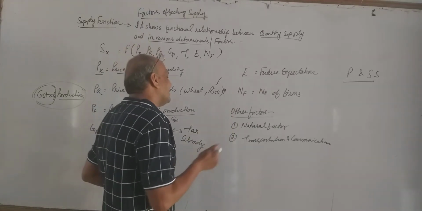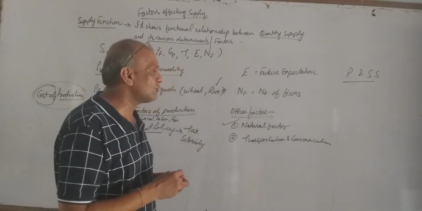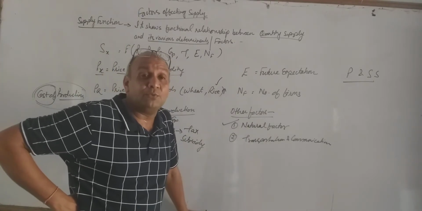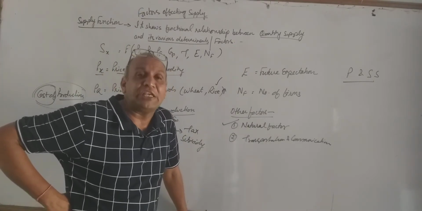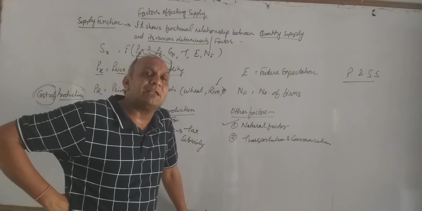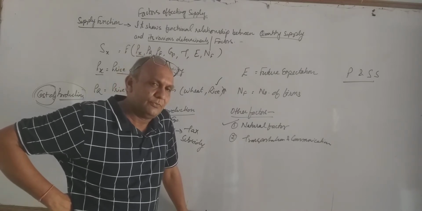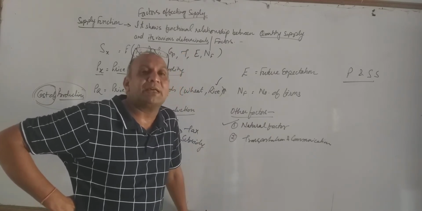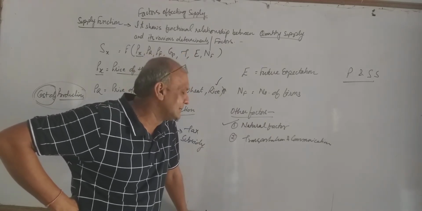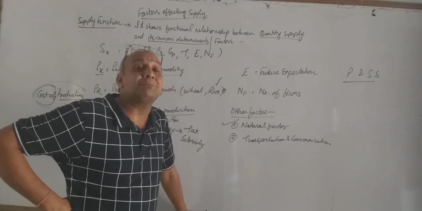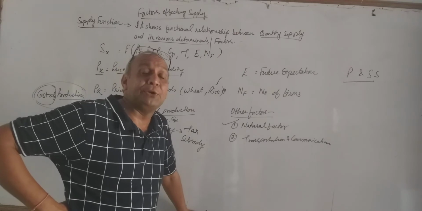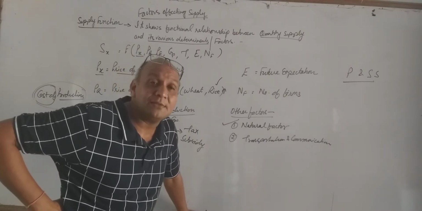Next, other factors. In other factors, like natural factors. What is the meaning of natural factors? Here, natural factor means those productions which are totally in the hands of nature, not in our hands, like agriculture products. In agriculture products, let us take the example of wheat, gram, mustard. All these crops are produced in the winter season.